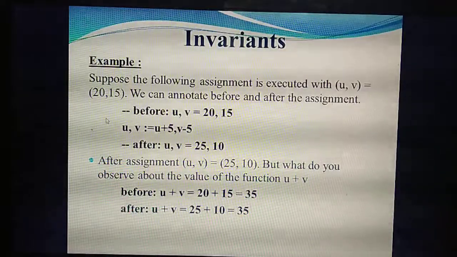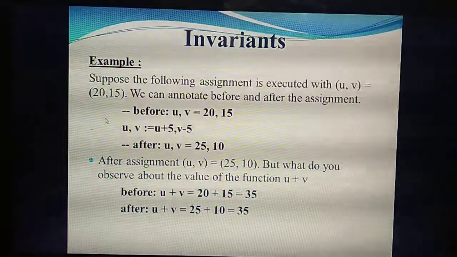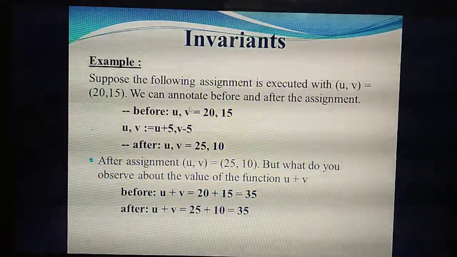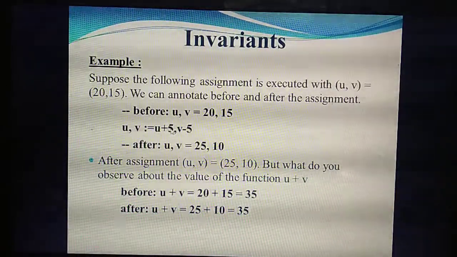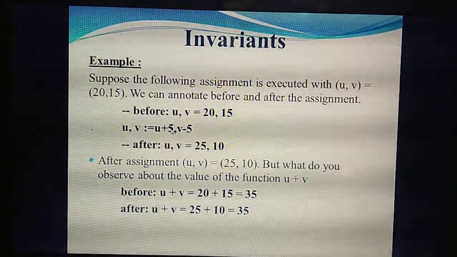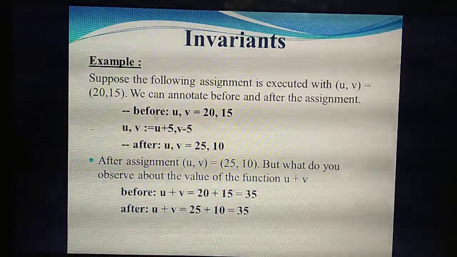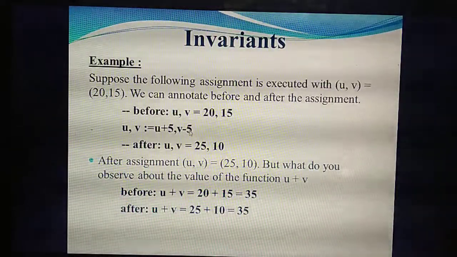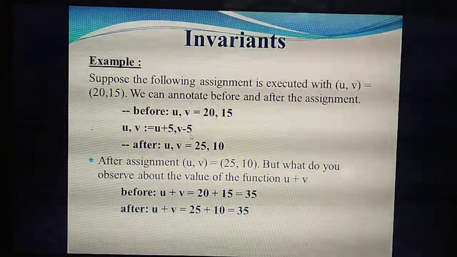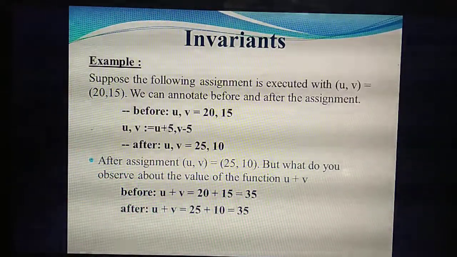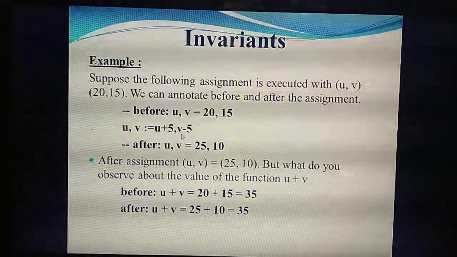Next you are going to assign some values. That means you are going to change the values of u and v: u comma v equal to u plus 5, comma, and also v minus 5. So you are going to add 5 to the value of u, as well as subtract 5 from the value of v. Understand? What modifications are you going to do?